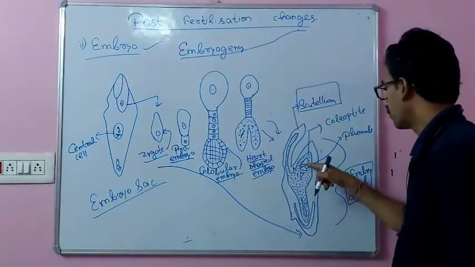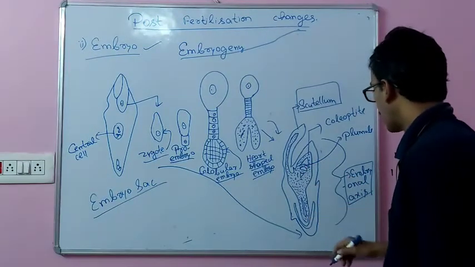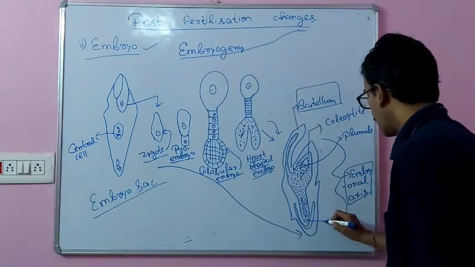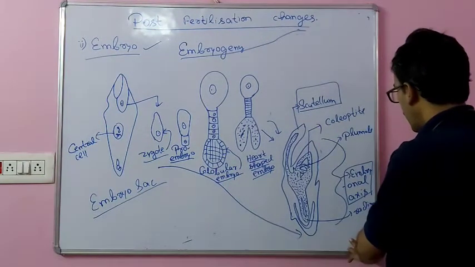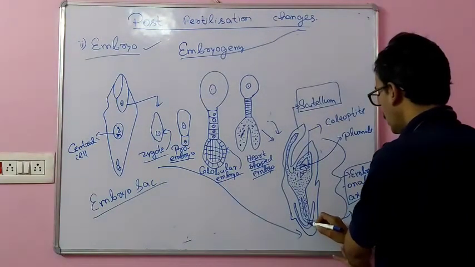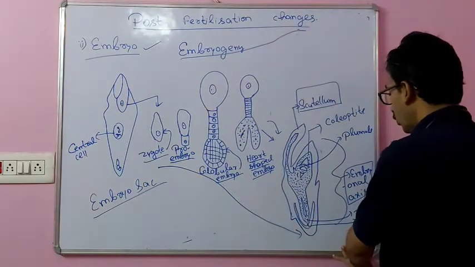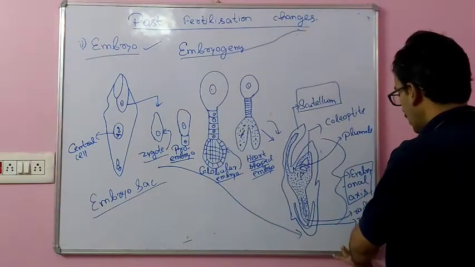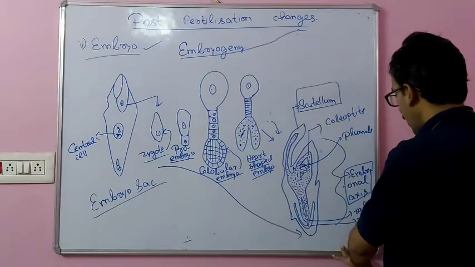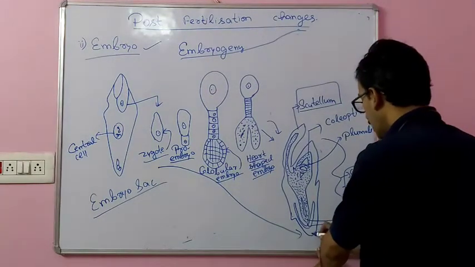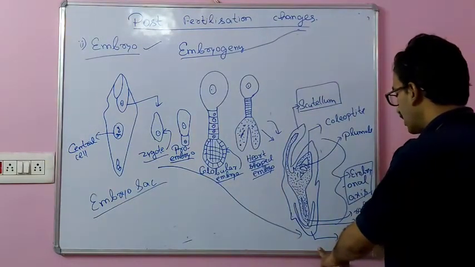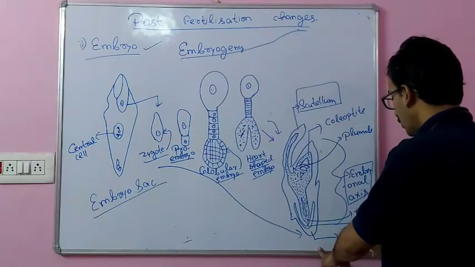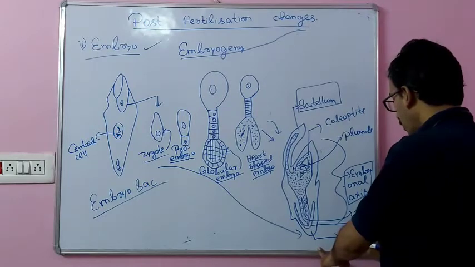Whereas the lower part of the embryonal axis here is represented by radicle. Its lower part is the root cap, and then its lower part is an undifferentiated sheath, which is called coleorhiza.